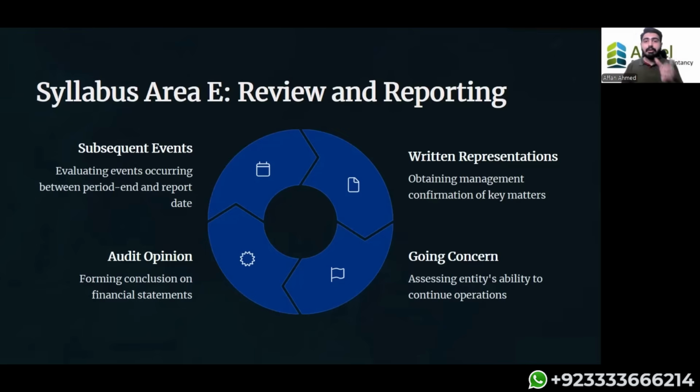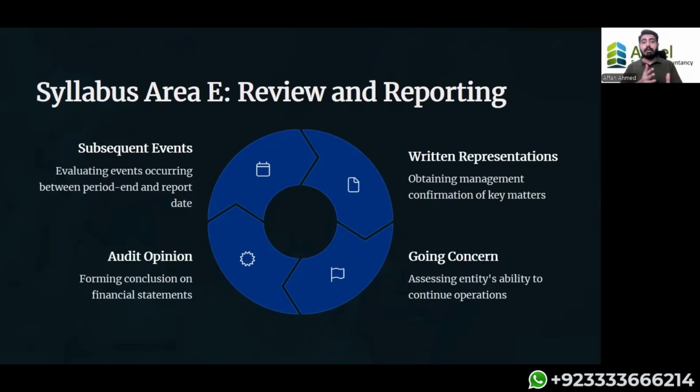Unmodified opinion means everything is true and fair. Modified opinion means something is wrong in some of the areas, but it does not impact the complete financial statements. Now, disclaimer and adverse opinion means the complete or maximum area of financial statement is affected by a misstatement or some problems faced in audit, and we cannot give a clear opinion. The financial statements are not giving a true and fair picture, or we cannot express our opinion.